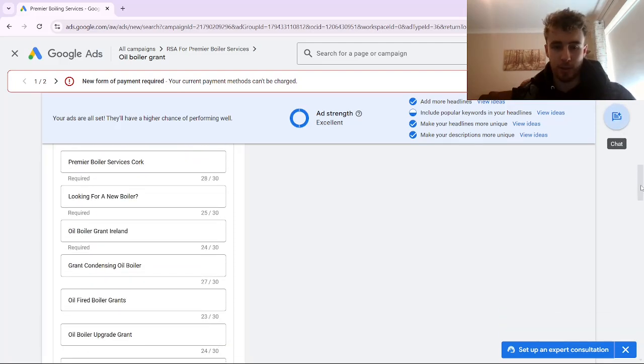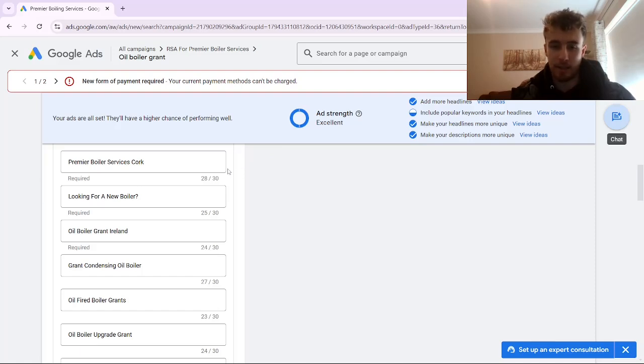Now, one thing I don't like about this is that some of the headlines and descriptions that Google gives can give good ideas, and some of the ideas they give can be used. But I would not rely on Google's AI to write your headlines and descriptions for you because they don't know your target customer as well as you do.